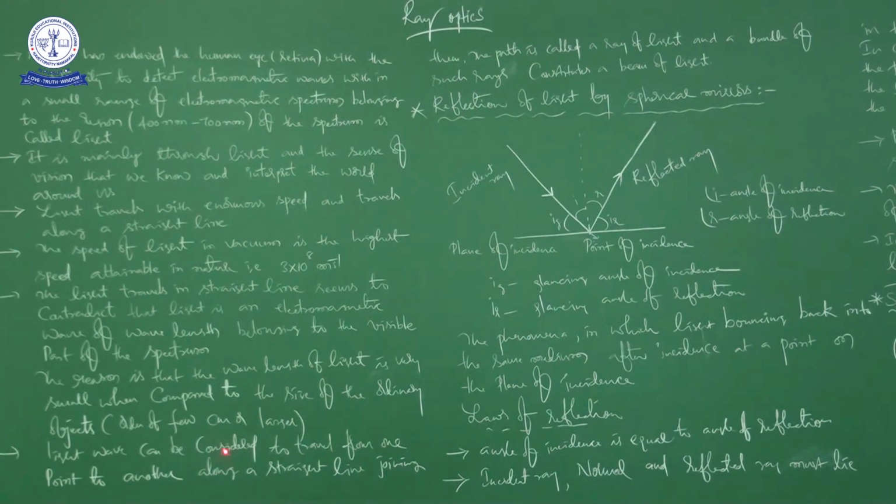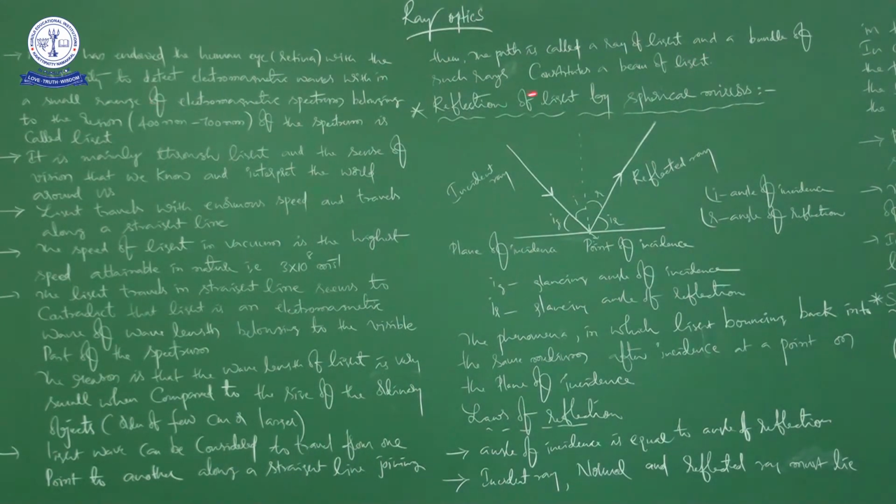So here the important point we need to memorize. Light wave can be considered to travel from one point to another along a straight line joining them. The path is called a ray of light, and a bundle of such rays constitutes a beam of light. So here he is saying that light travels along a straight line, and he is saying what a ray of light is, and also what a beam of light is.